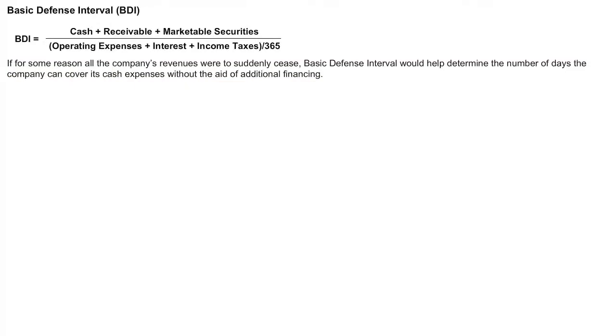With this ratio, it can determine how long the company can function without additional funding when all revenues are stopped.